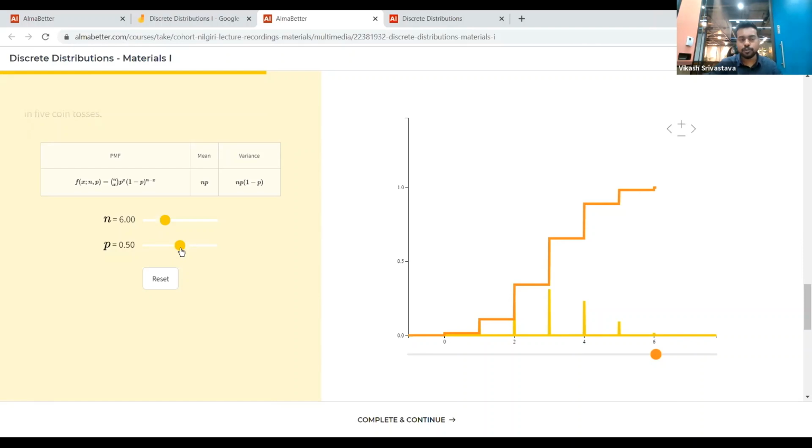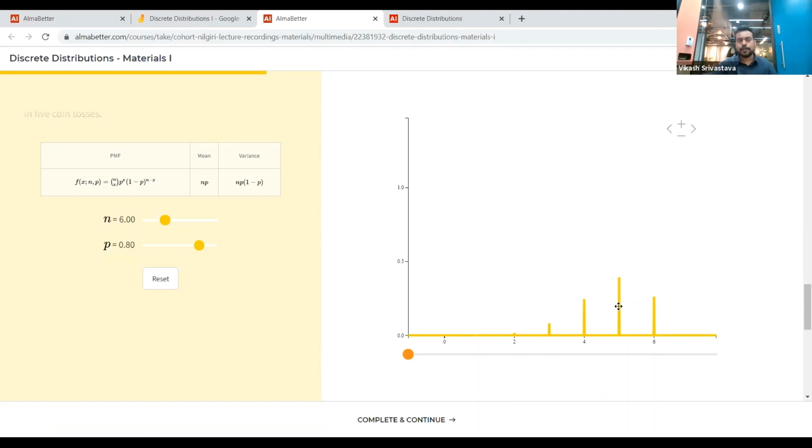And now you can also play around with P. So suppose you have a biased coin, it's not a fair coin. So let's say it's skewed or biased towards a head, right? So I'll just move the slider here. So let's say if the probability of getting a head is 0.8, you can expect that in 6 coin tosses, I'll most likely get 5 heads, right? So as you can see, it's getting shifted towards the right. So we can call this a which distribution? Negatively skewed distribution, right?